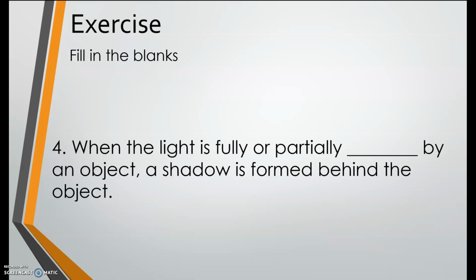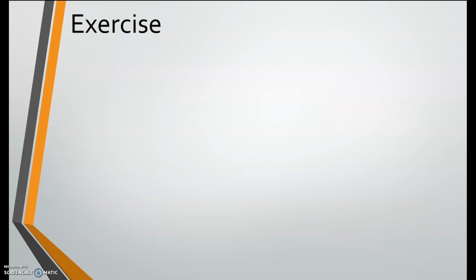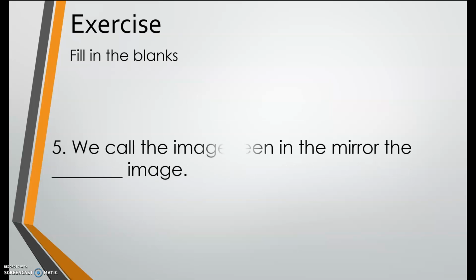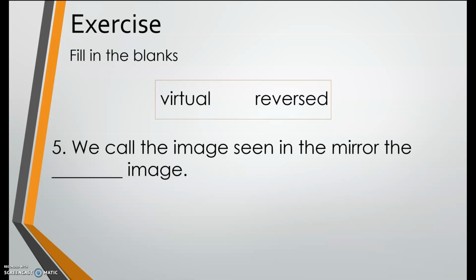And number 4. When the light is fully or partially blank by an object, a shadow is formed behind the object. Choose your answer in the box. Number 5. We call the image seen in the mirror the blank image. Choose your answer in the box.